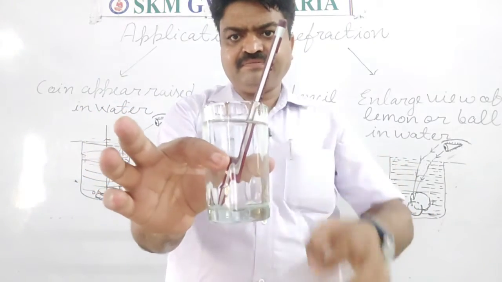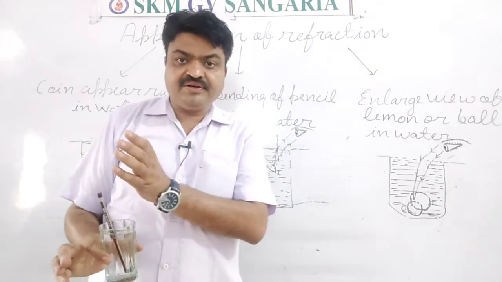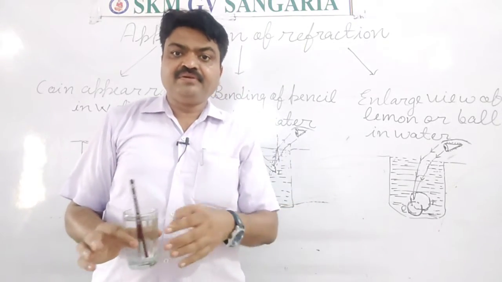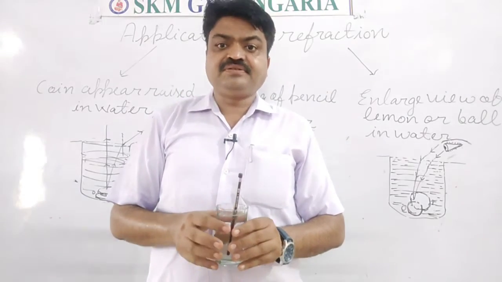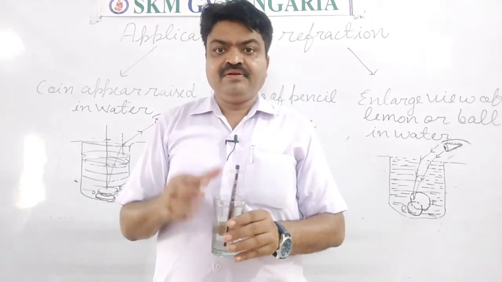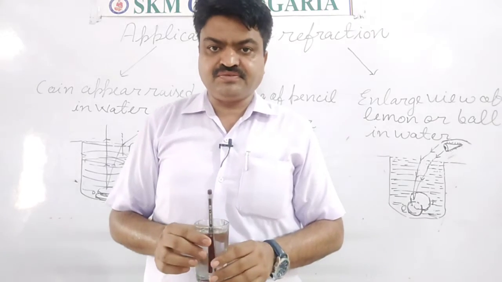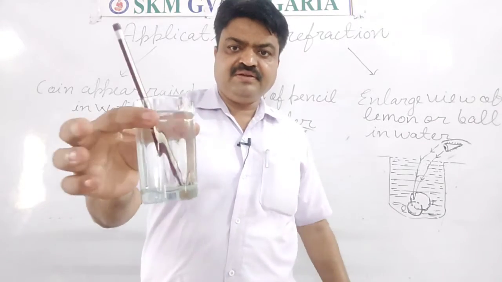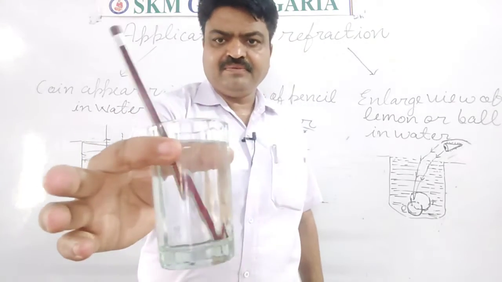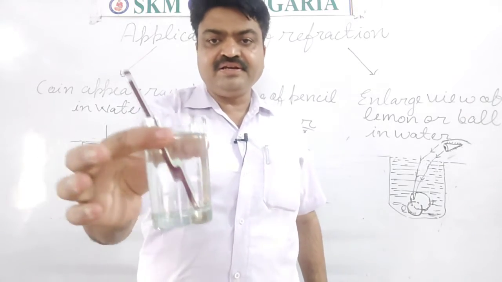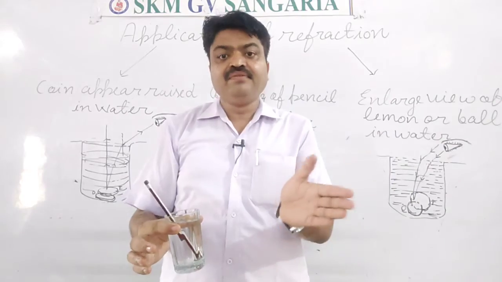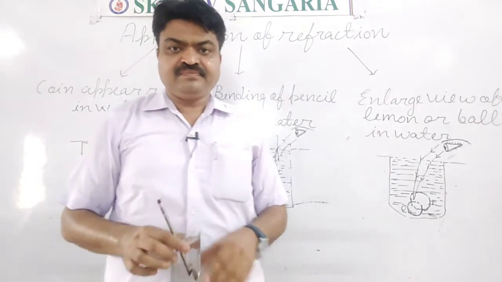When the light is deviated from its path, then we observe virtual images. Means they are not real, and it is due to refraction, students. Here you can see the bending of the pencil, and this bending is due to refraction. Now, what is refraction?